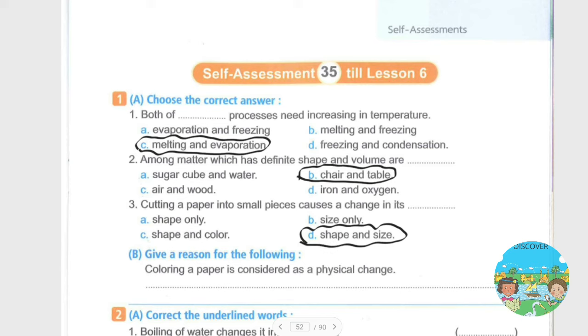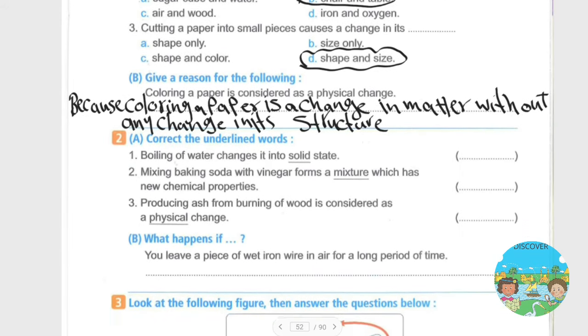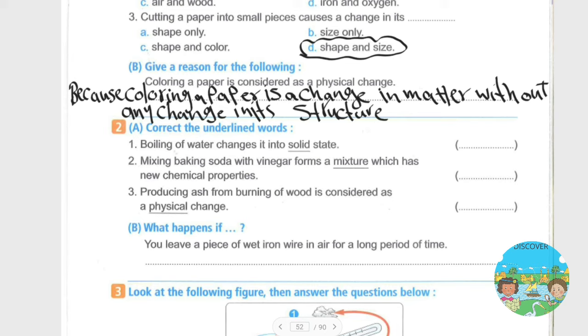Okay, let's see B. It says: give a reason for coloring a paper being considered a physical change. The answer will be because coloring a paper is a change in the matter without any change in its structure. Okay. Question number 2: correct the underlined word. 1. Boiling of water changed it into solid state. The true answer is gas state, not solid. Number 2 says: mixing baking soda with vinegar forms a mixture which has new chemical properties. It will be a compound, not a mixture.